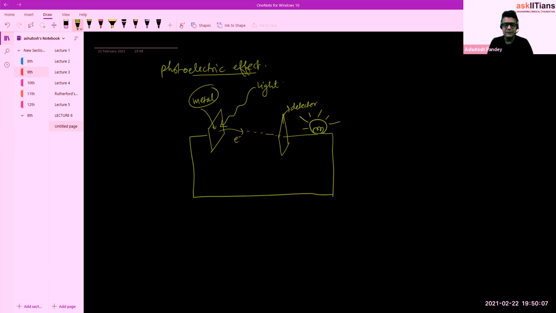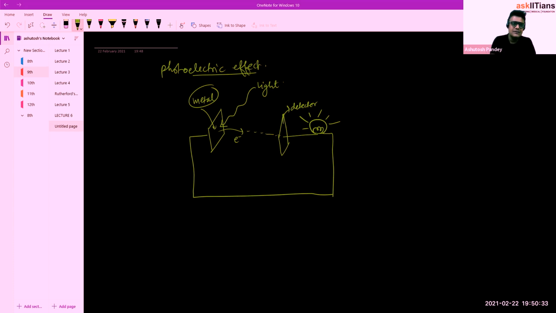But even so, light falls, electrons are ejected, that electron reaches here, and then this bulb glows. This is the photoelectric effect. And when you use more intensity of light, more electrons will come out, and the bulb will glow brighter. So this was the observation.